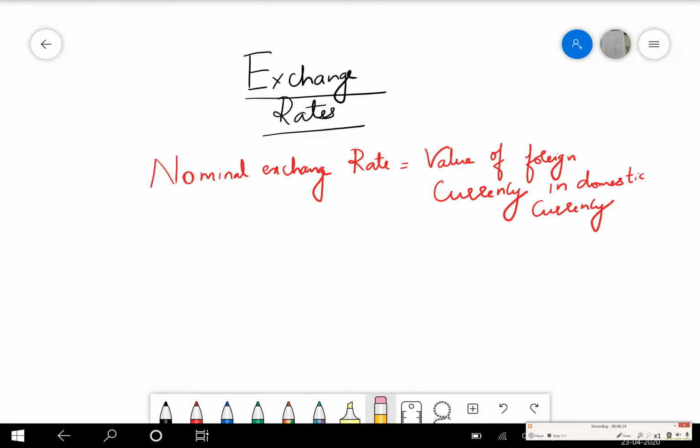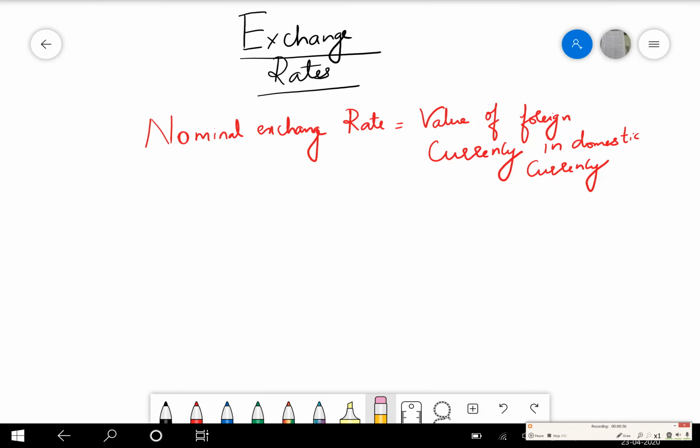Now, in this particular video, of course, I'm not going to completely cover exchange rates, but I'm going to focus on the nominal exchange rate, what is this purchasing power parity exchange rate, and real exchange rates. When will there be trade competitiveness? And how can trade competitiveness be linked to these? Basically, India's trade depends on which exchange rate. Is it the real exchange rate? Is it the nominal exchange rate? Or is it the PPP exchange rate? Let's try to understand this.